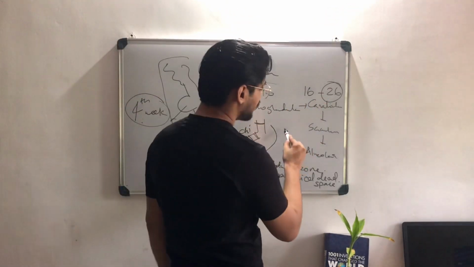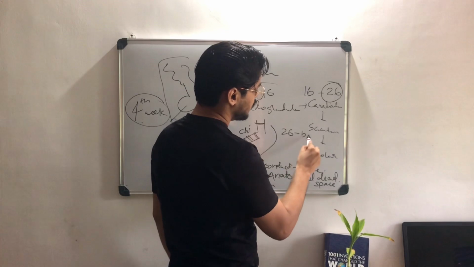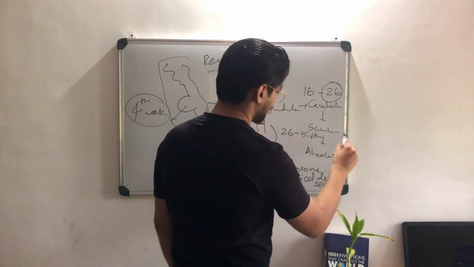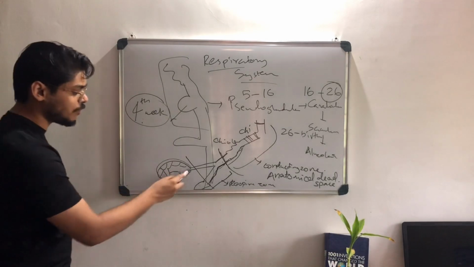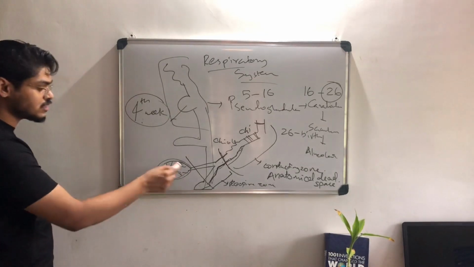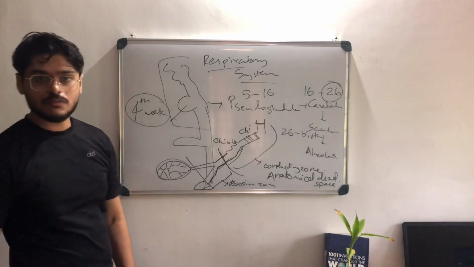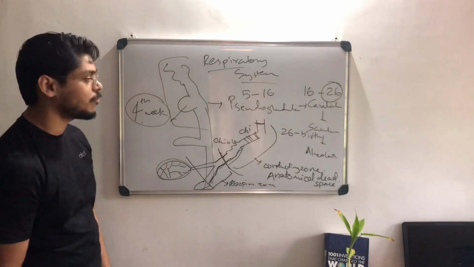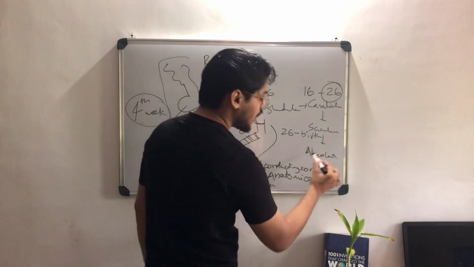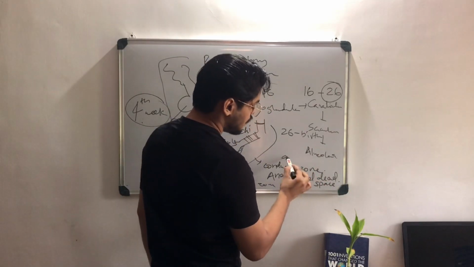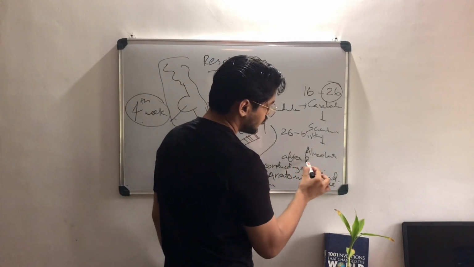After that, from the 26th week up to birth, we have the saccular stage. What is saccular? Sac. A sac-like structure is formed. Terminal sacs, or primitive alveoli, are formed in the saccular stage. After that, we have alveolarization, which is after birth.